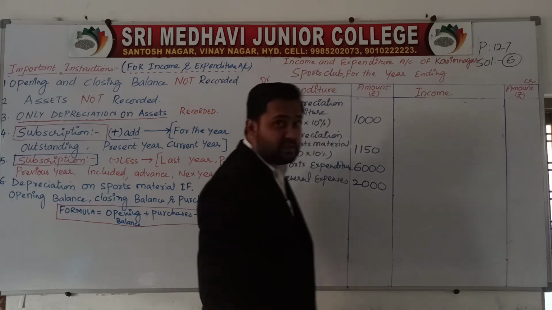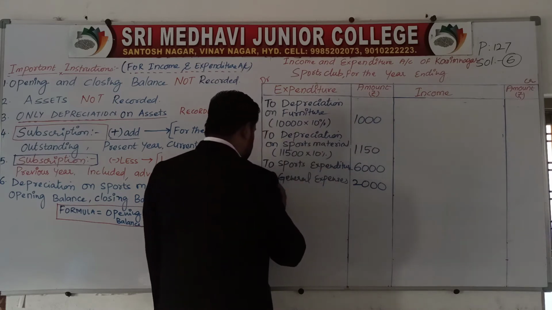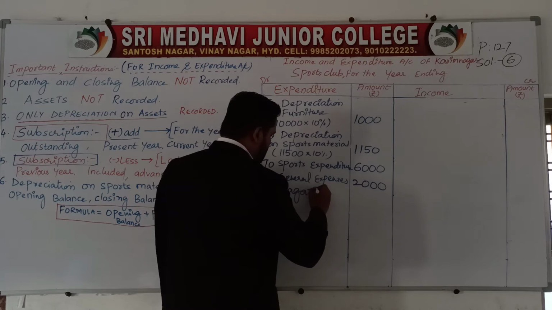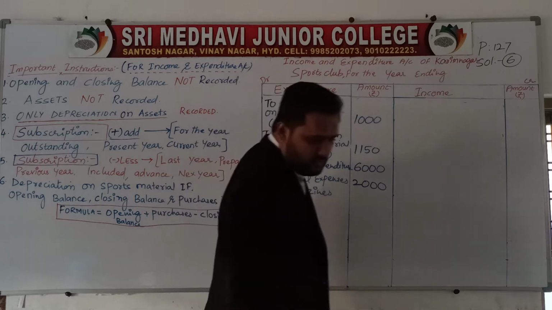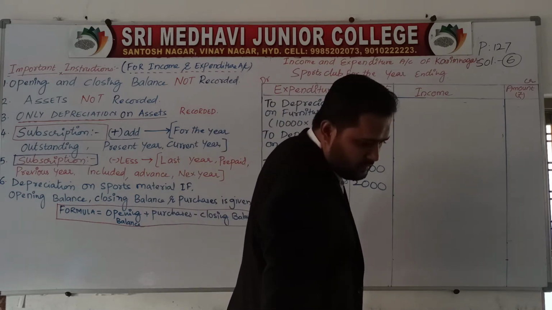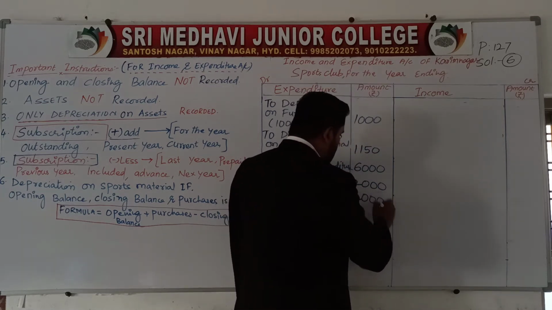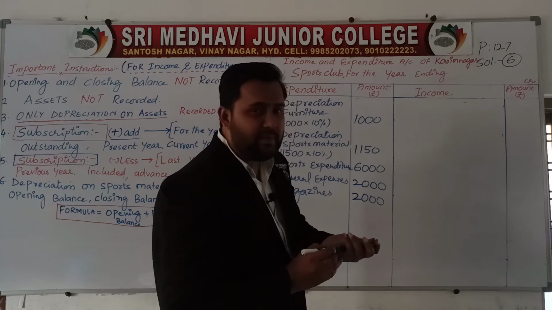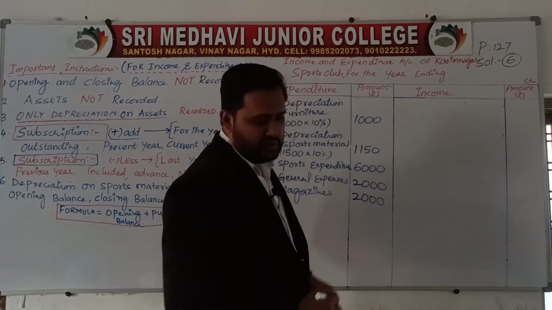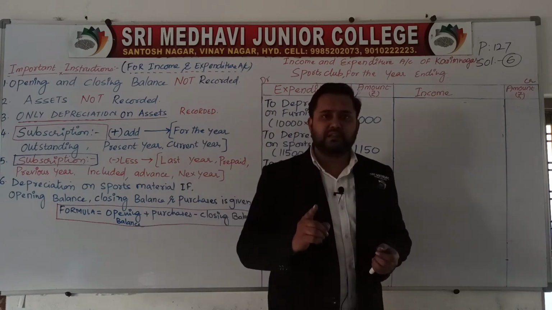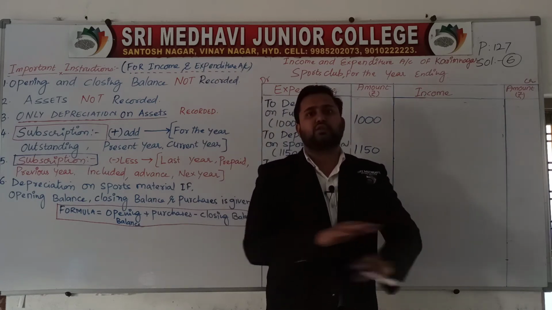To magazines, 2,000 rupees given on the payment side. All the payments we have written on the expenditure side. By balance carried down: opening balance, closing balance do not record.